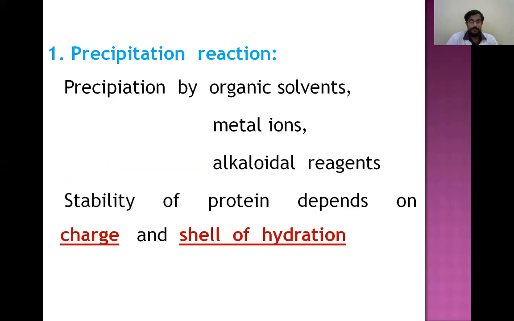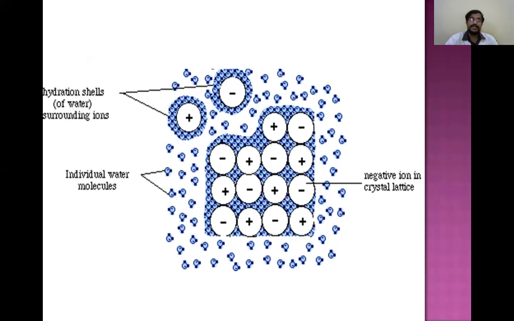The stability of the protein depends on charge and shell of hydration. When the protein loses its stability, then it gets precipitated. Precipitation means deposition to the bottom. And this happens when the protein loses its stability, which depends upon the charge and shell of hydration. So what is this charge? All the protein molecules exist with some charge. Neutral proteins rarely exist. So most of the proteins will have some charge.